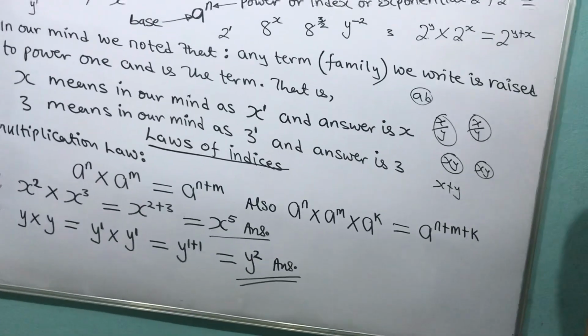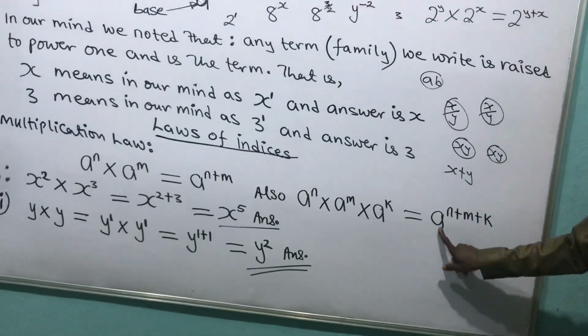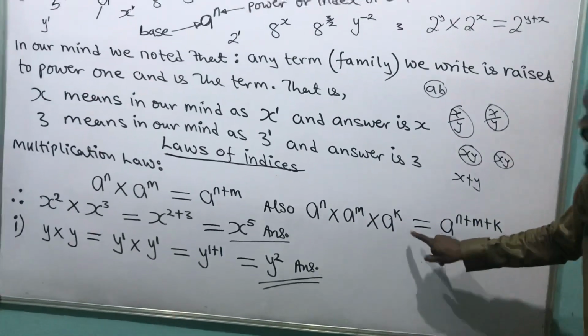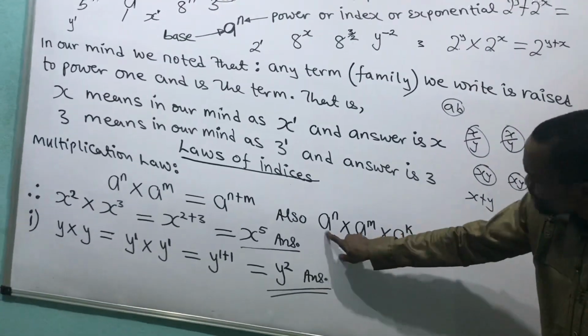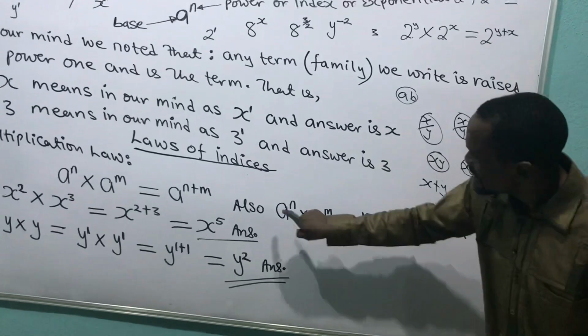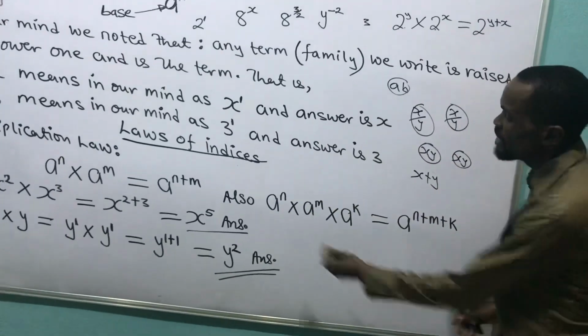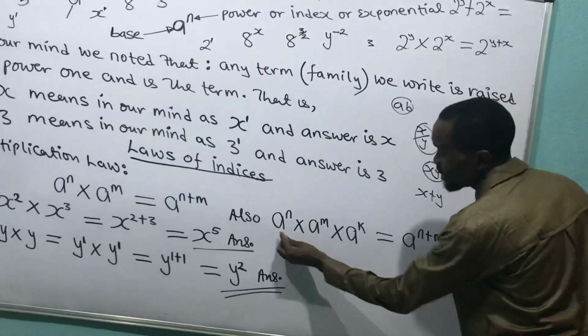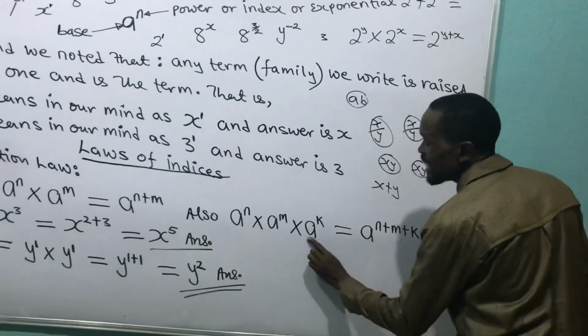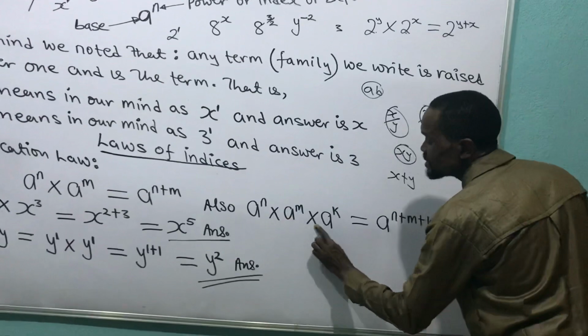Have you seen it now? I take the common base. Why did I do this? The 3 of them are multiplying themselves, and the 3 of them are the same base. Base A, base A, base A. And what are they doing to themselves? They are multiplying themselves. A is multiplying this one, this one is multiplying this one. So they are multiplying themselves and they are the same base.